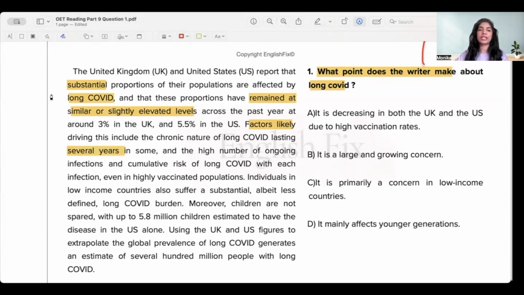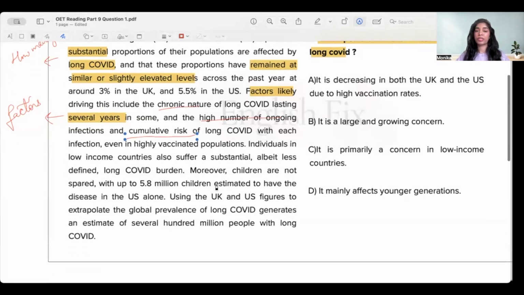What I can say is that this is telling me how many people are affected by long COVID, but this tells me what factors actually led or possibly are contributing to this long COVID nature, right? And we have a couple of things here: the chronic nature, the high number of ongoing infections, and the cumulative risk of long COVID as well. Correct. No problem. We don't need to get into too many details.